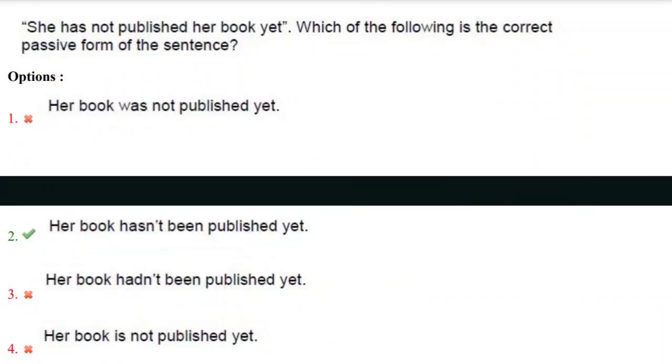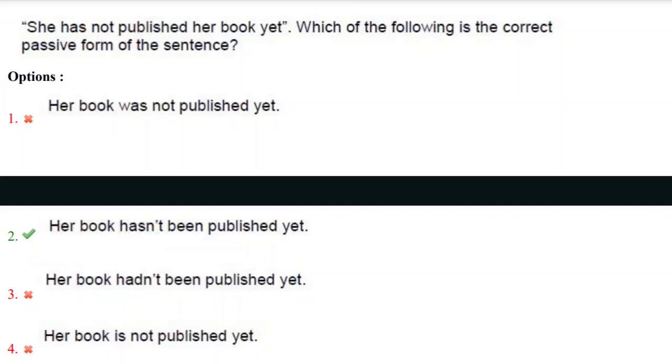She has not published her book yet. Which of the following is the correct passive form of the sentence? Yes, here we need to find the sentence in the correct passive voice, and we have the options like her book was not published yet, her book hasn't been published yet, her book hadn't been published yet, and her book is not published yet. And so the correct answer here is second option. Her book hasn't been published yet.